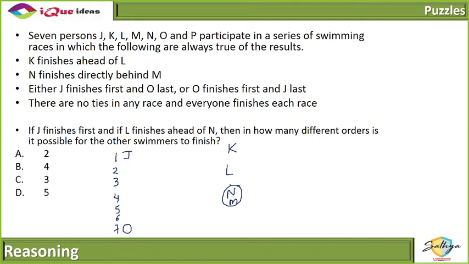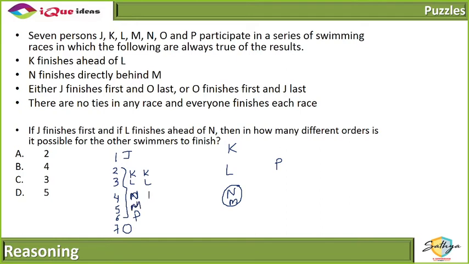So now, in how many ways can I fit the 4 of them in 5 places? There are 5 places left and there are 4 of them. So who's the extra one? The extra one is P, right? So if I put K, L, M and N, I can put P here. I could put K, L, N and M, sorry.